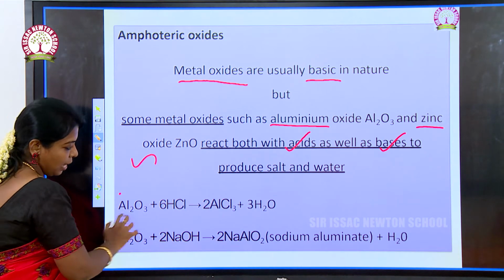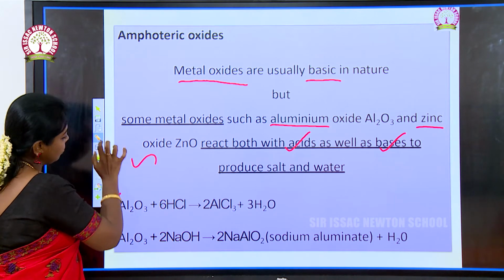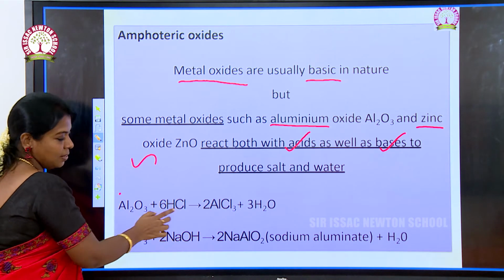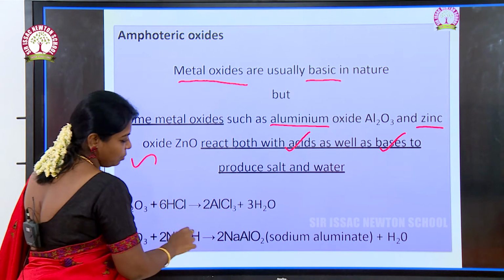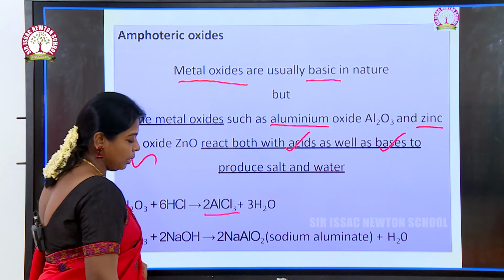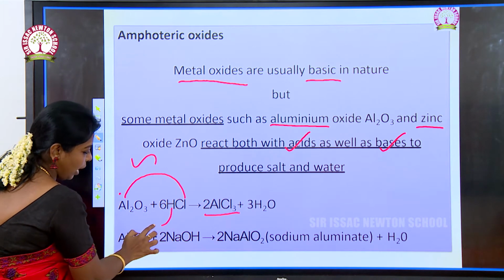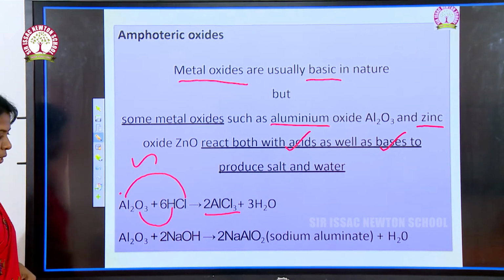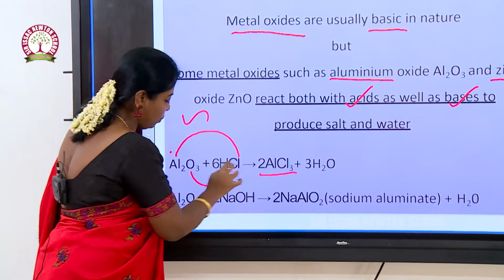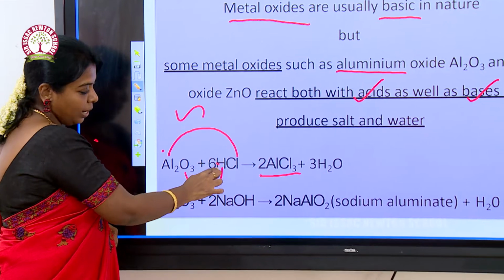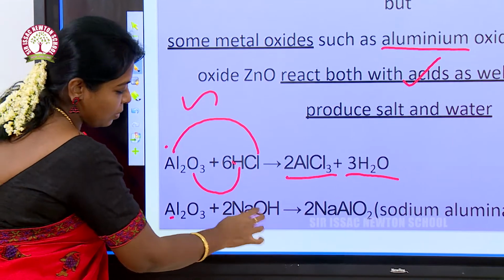See here, aluminium oxide and HCl. HCl is an acid. So, this aluminium oxide reacts with HCl to form aluminium chloride. This aluminium reacts with chlorine, and hydrogen reacts with oxygen. Can you understand? Aluminium reacts with chlorine to form aluminium chloride, and hydrogen plus oxygen gives water. Next, aluminium oxide plus sodium hydroxide.